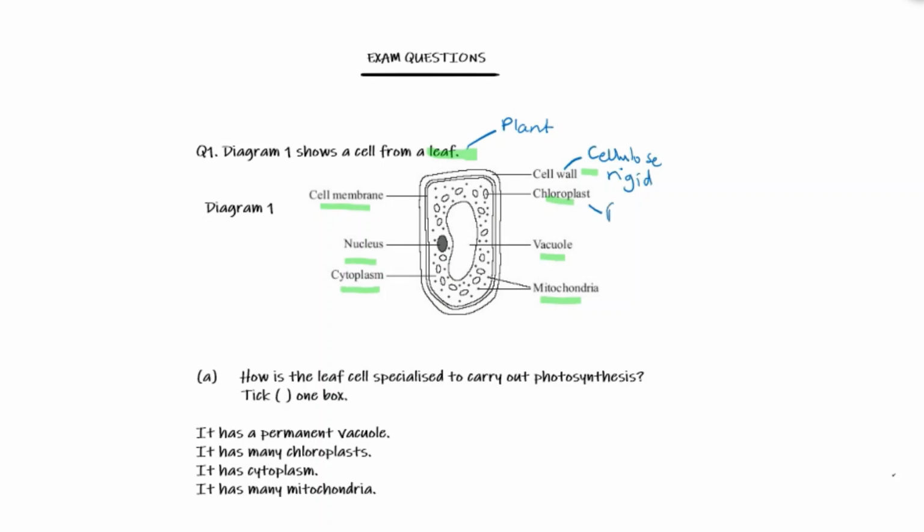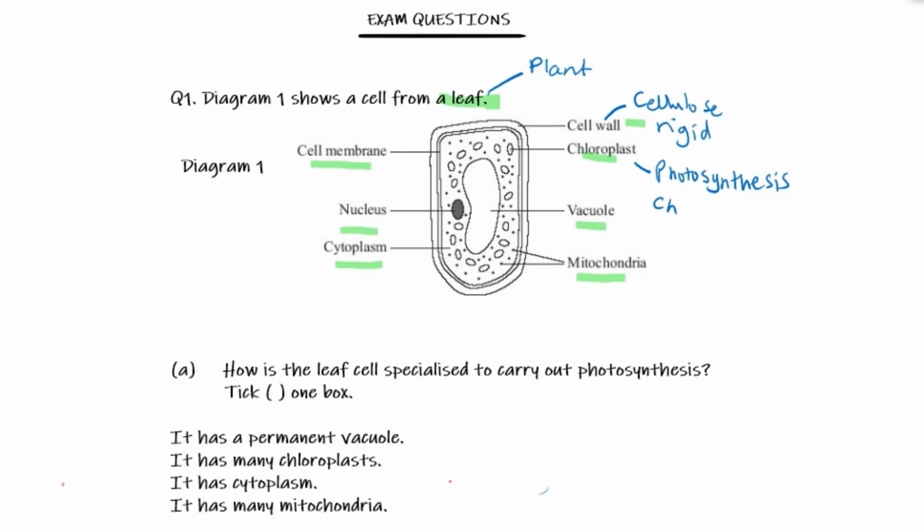The chloroplast was to do with photosynthesis. The keyword associated with vacuole is cell sap.